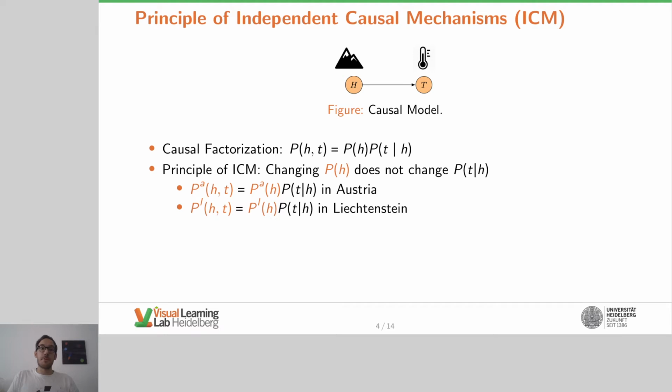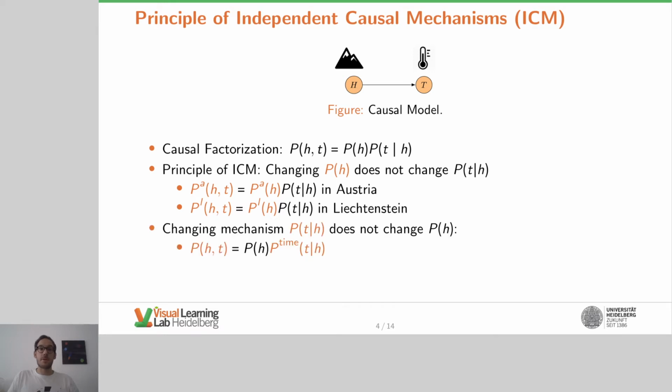If we consider measurements over time, let's say hundreds or thousands of years, the height remains the same, but due to climate change, the mechanism relating height and temperature changes. In both examples, one causal factor is changed, leaving the other unchanged.